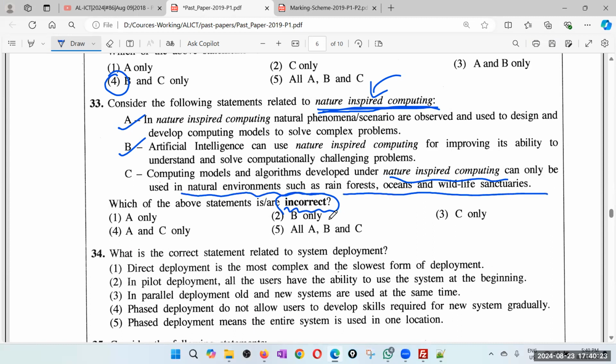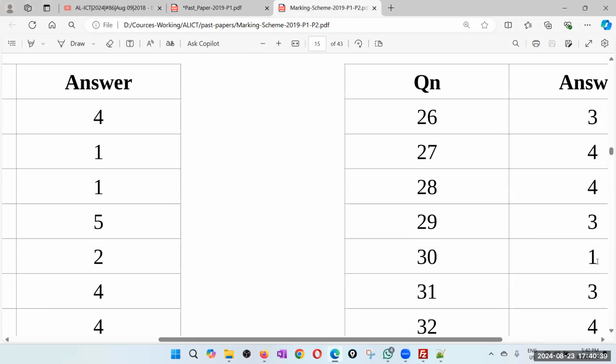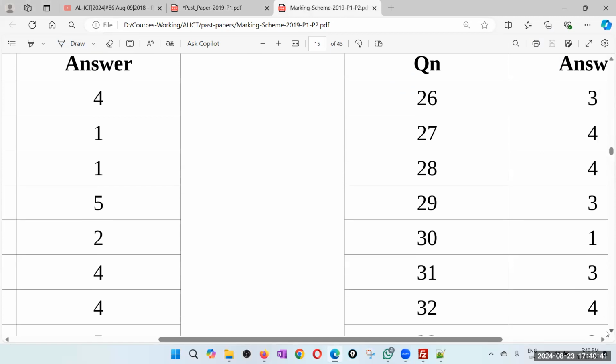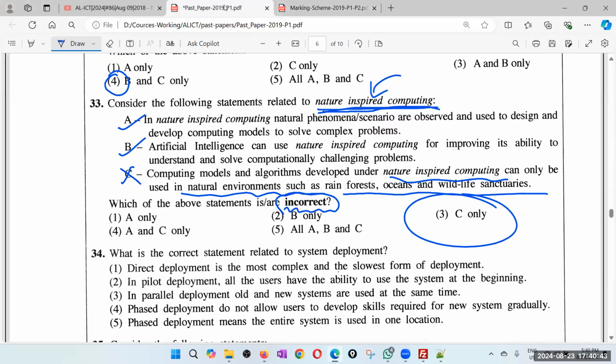No, that is wrong. Of course, we can use it for graphics processing and general AI and so on. So I'd say no. Therefore, I'll go for the third one because it is asking for the incorrect answer. I'll go for 33, 3. Yes, the answer is 3.